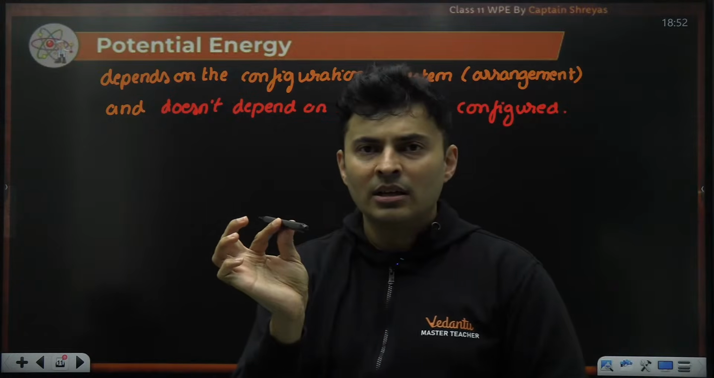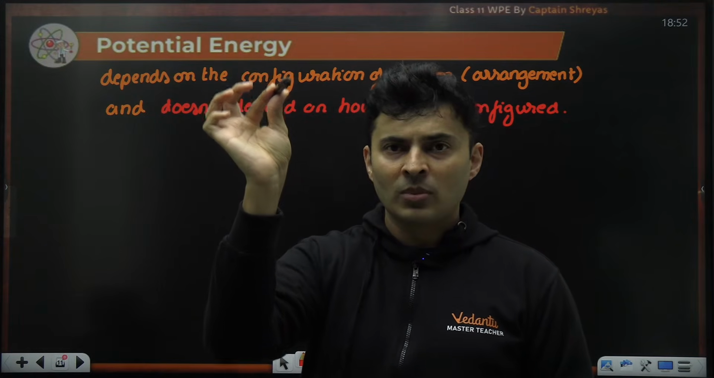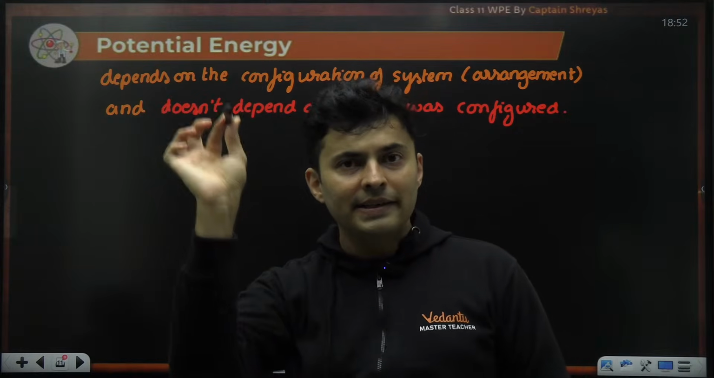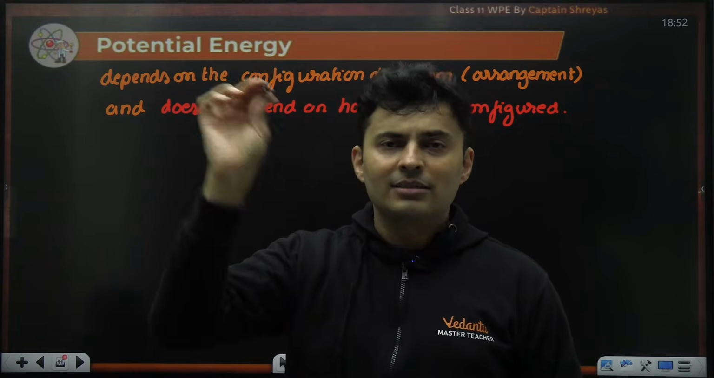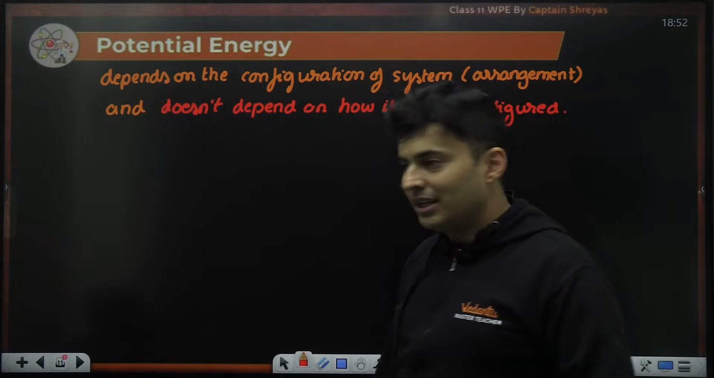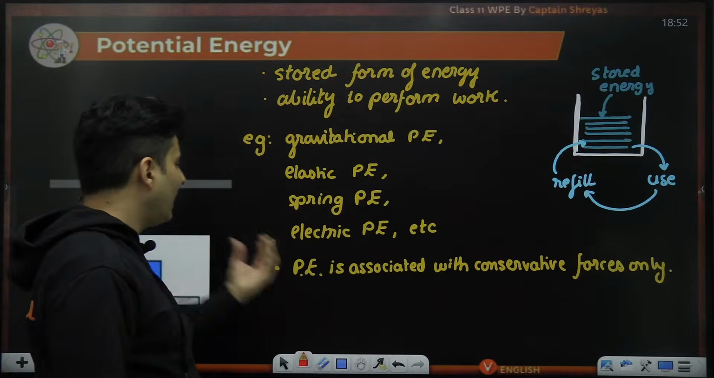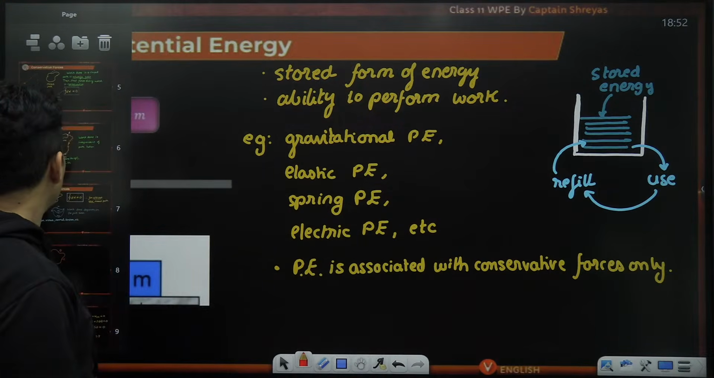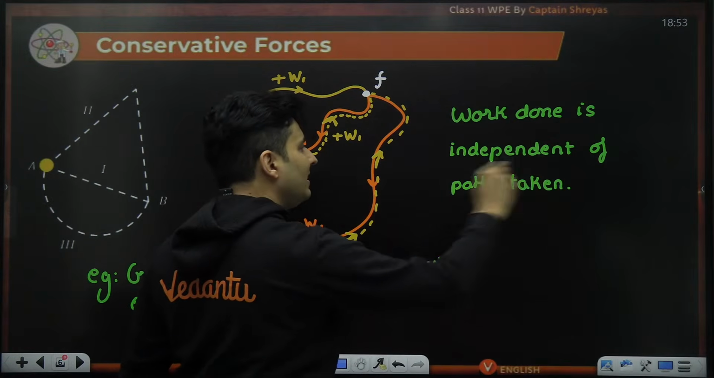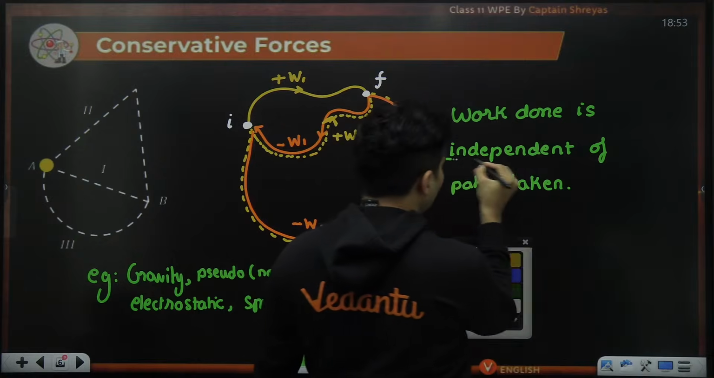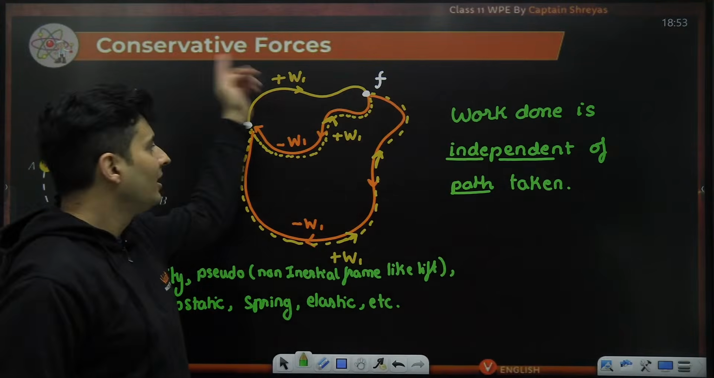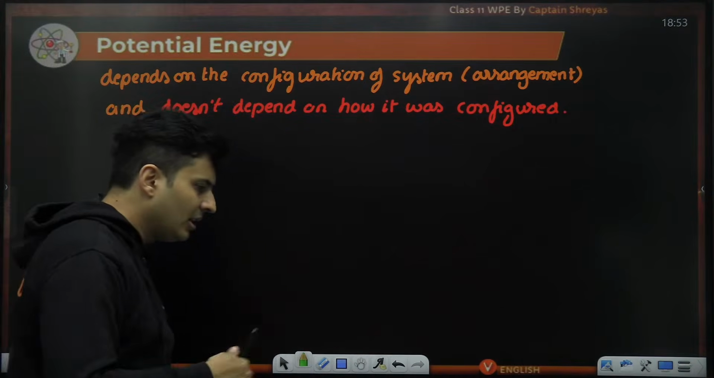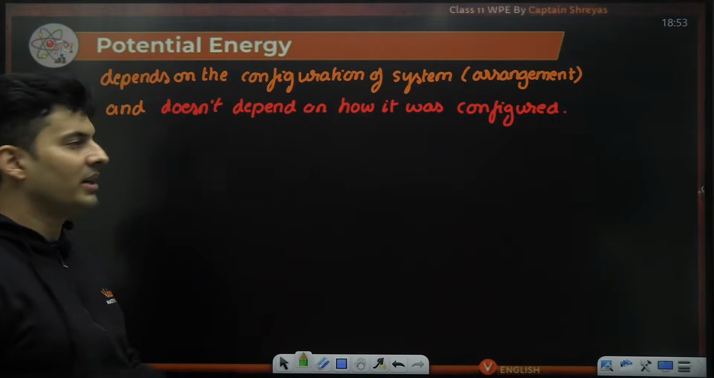Same way, I take something and I place it here, it has potential energy. It doesn't matter whether I go like this or like this. The potential energy stored in it will be the same. And the hint comes from the fact that potential energy is associated with conservative forces. Just some time back, I told you that the work done by the conservative force is independent of the path taken. So it makes sense now that energy is only dependent on the situation, not on how you arrange it.